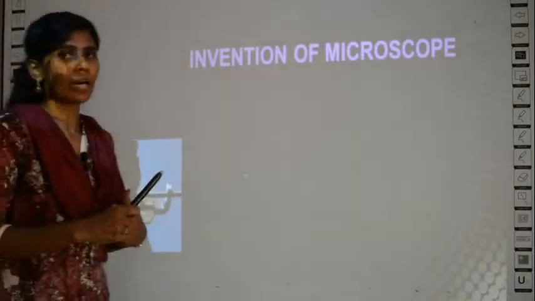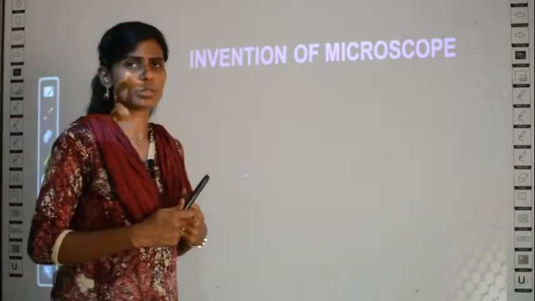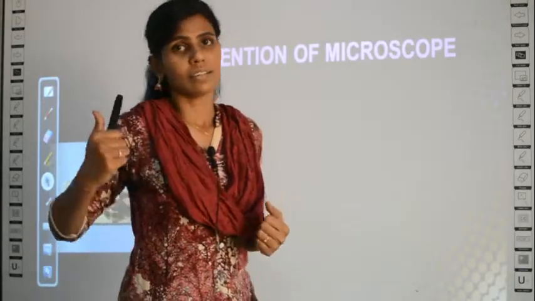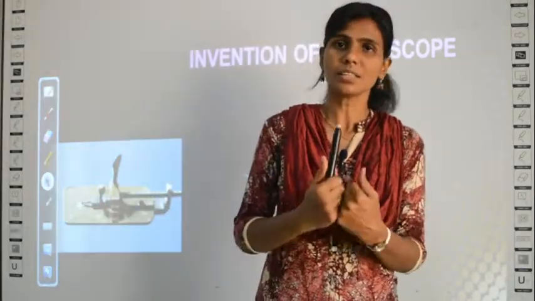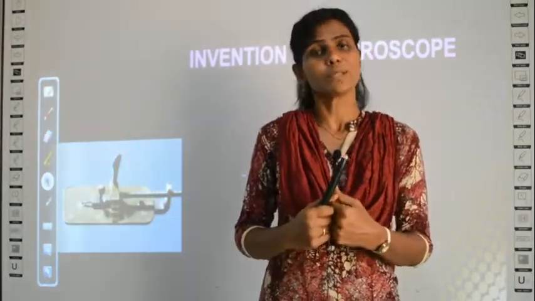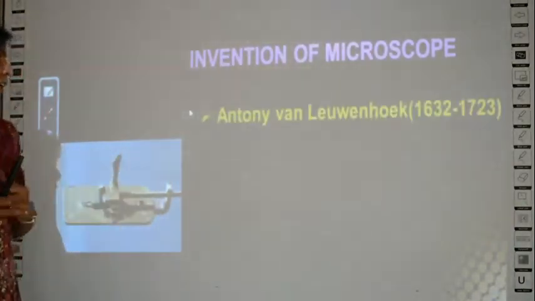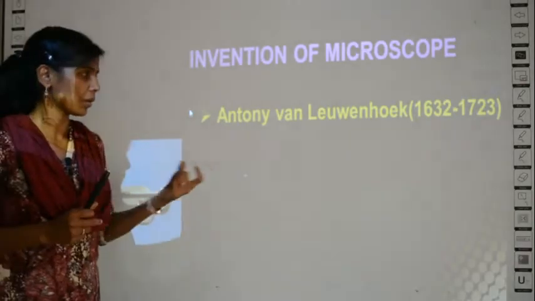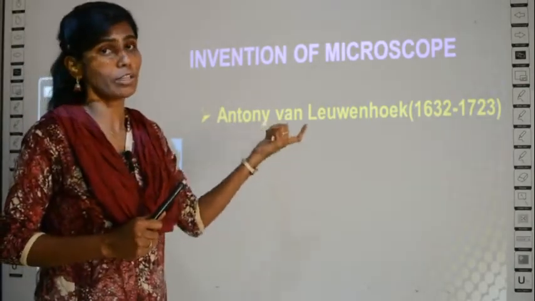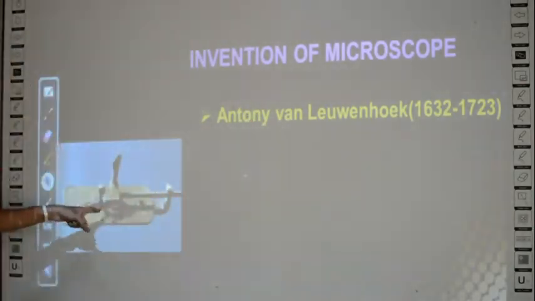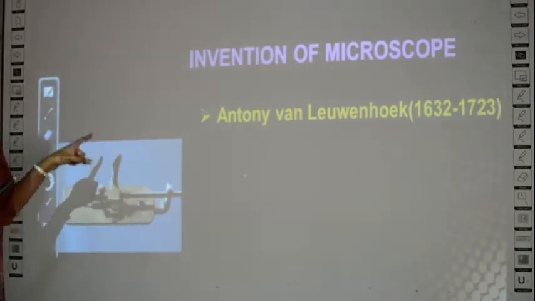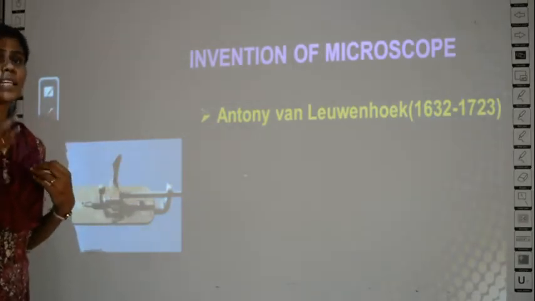Next we will study about the invention of the microscope. Where does this story start? That is, who found the first microscope? It was a man called Antony van Leeuwenhoek. What is the name of this man who found the first microscope? See, this is the microscope he first found. Now we have an advanced, developed version.